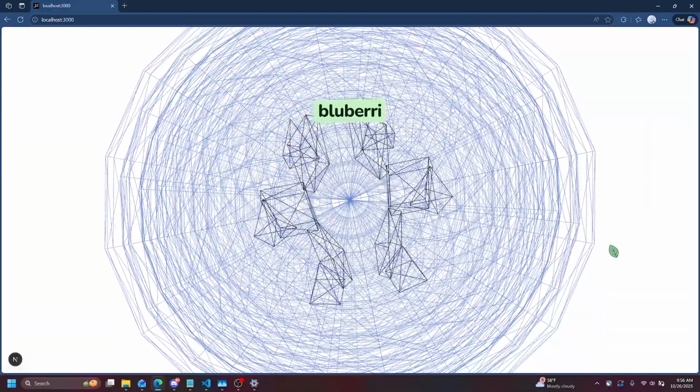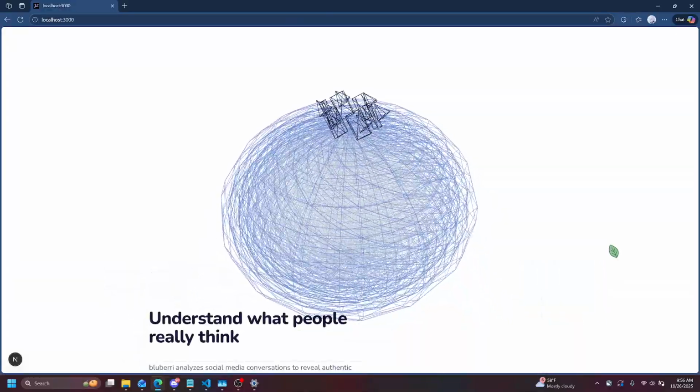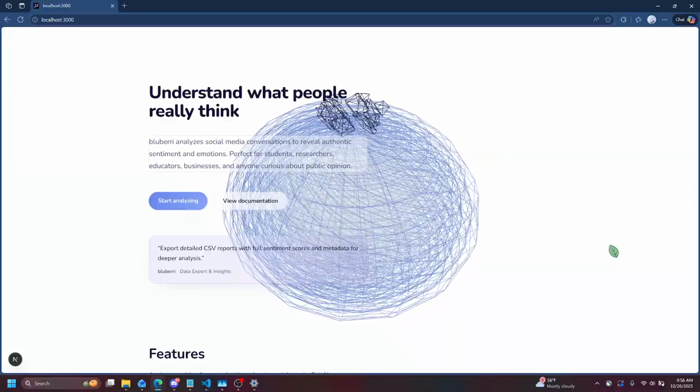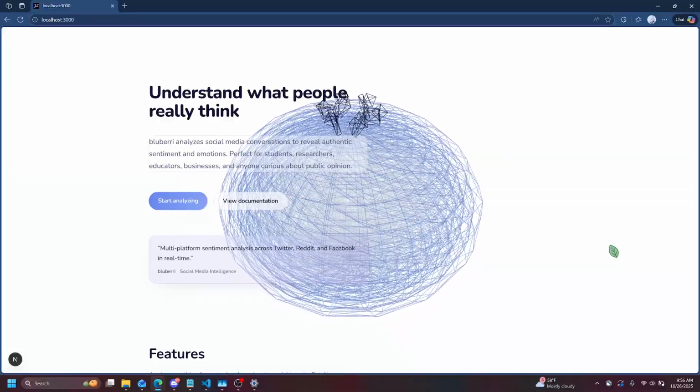Hi, our project is called Blueberry. Now, what is Blueberry? Blueberry is an AI tool that is designed for you to understand what people really think.